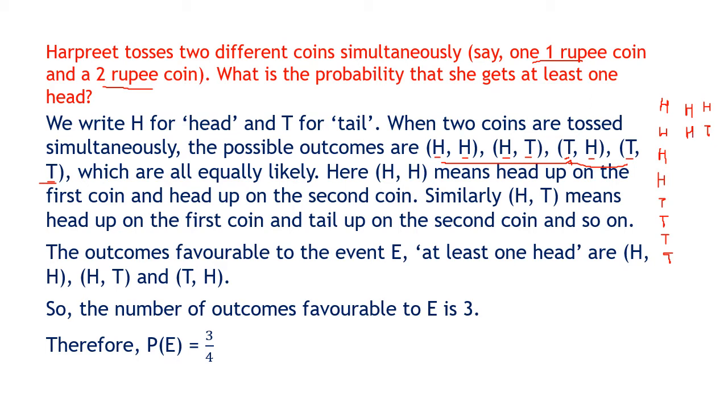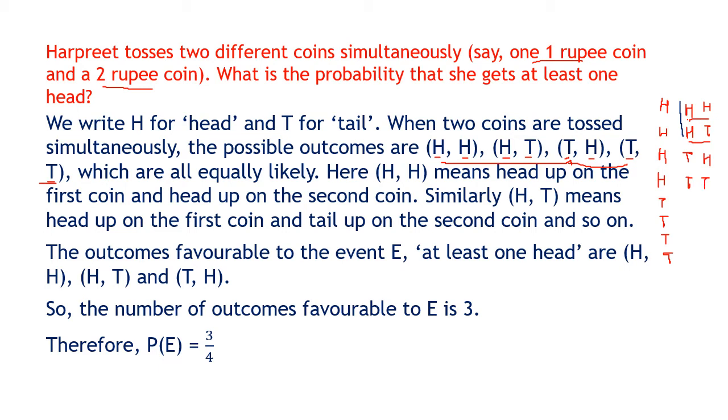In the second coin, both could be head, but the second coin could also be tail. So with the first head, the second coin had head, with the first head, the second coin had tail, with the first tail, the second coin had head, and with the first tail, the second coin had tail.